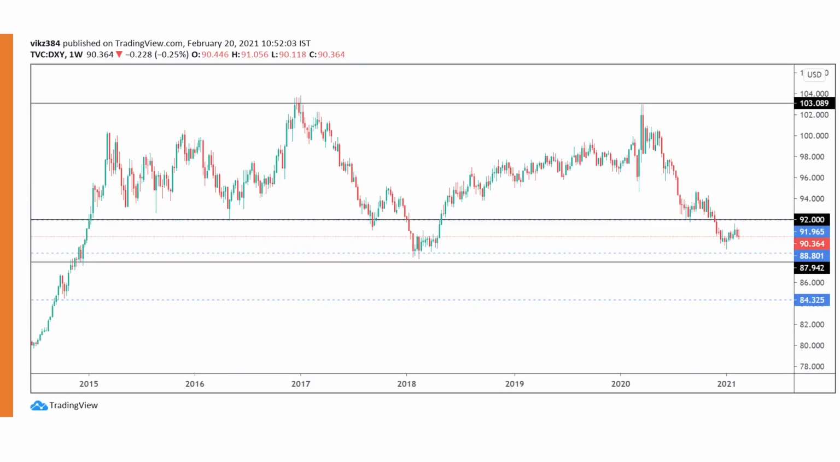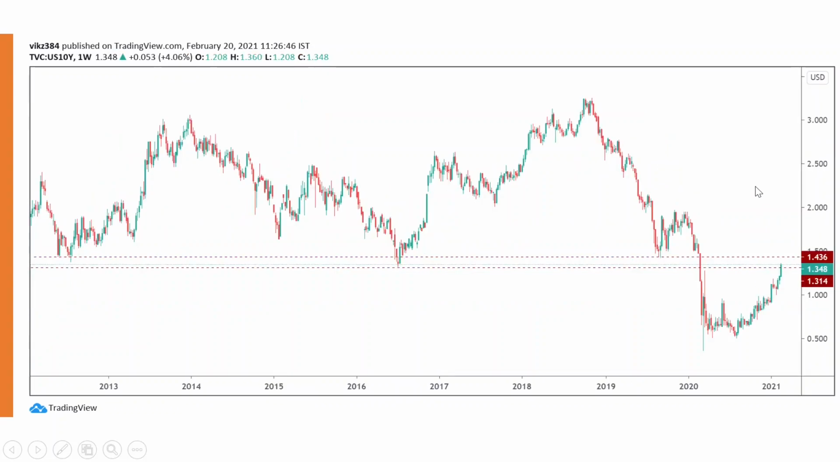Now this is the DXY chart, the dollar index. If you see, the dollar index is still under pressure. Last week and this week, both weeks we have negative candles here. Hence, this can again come down to 88 and then we will have to see whether it continues downward or it bounces from there.